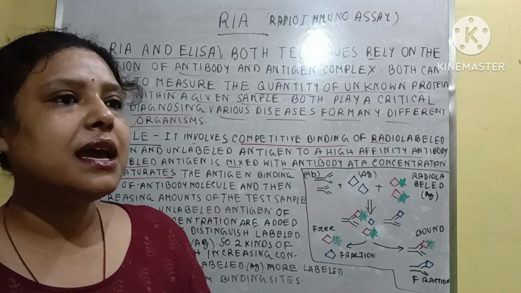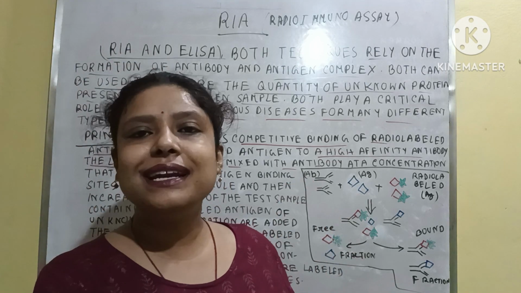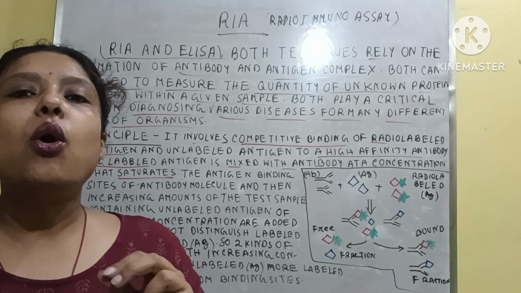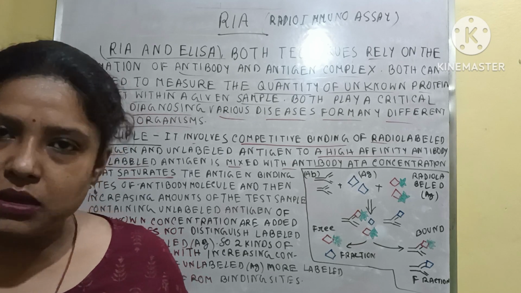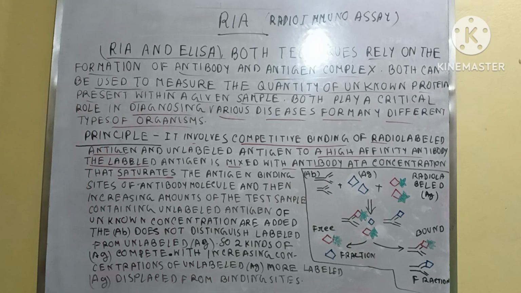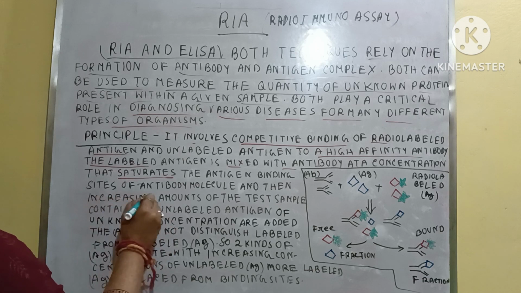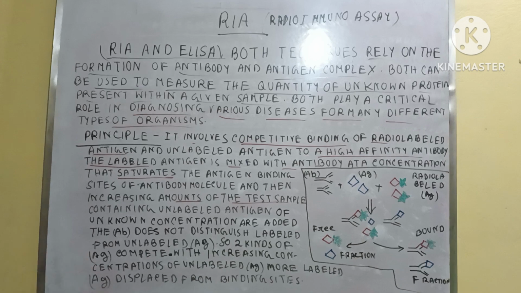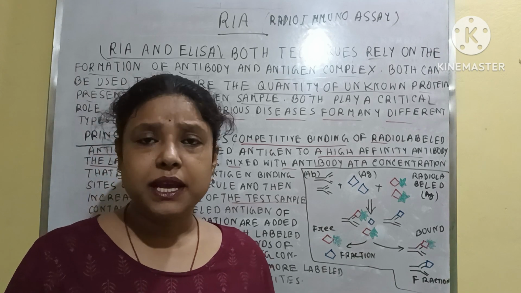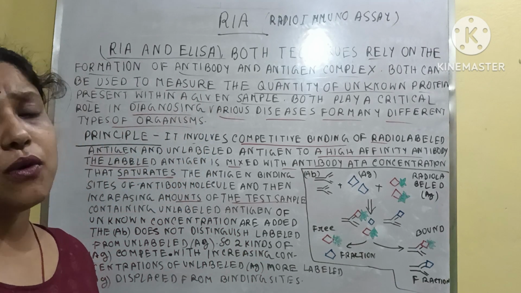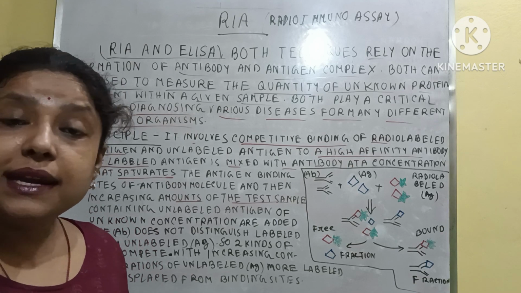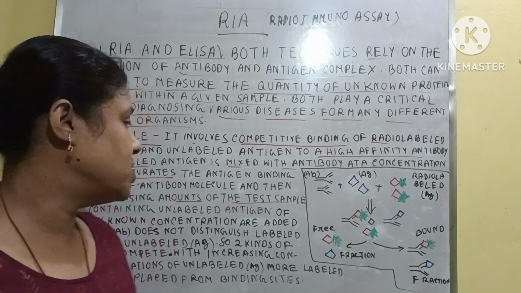Or you can say that all the radio-labeled antigens totally bind with all the present antibody. Clear? And then increasing amounts of the test sample, containing unlabeled or unknown antigens, are added to that mixture.